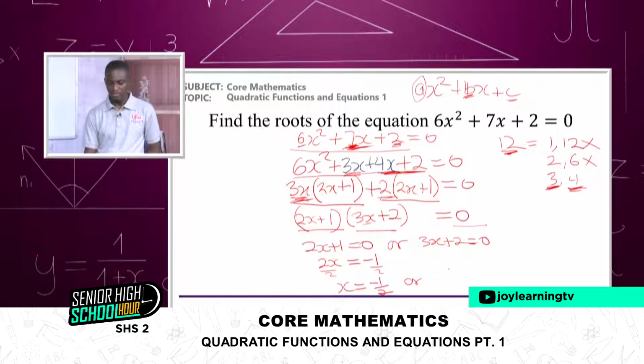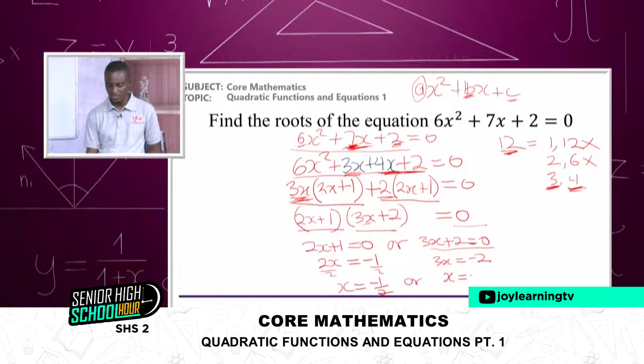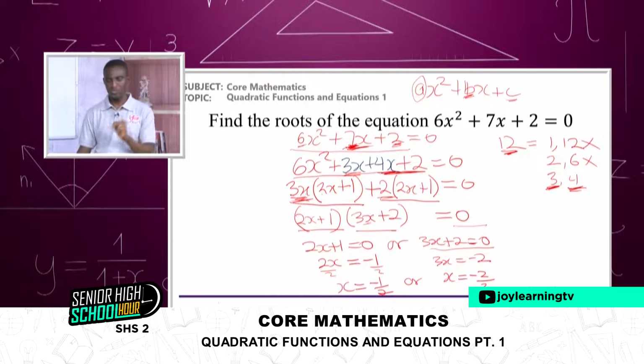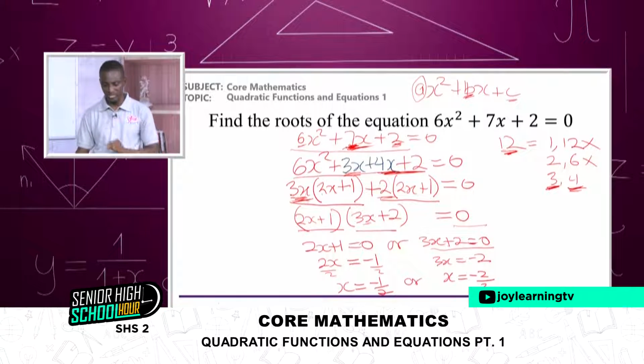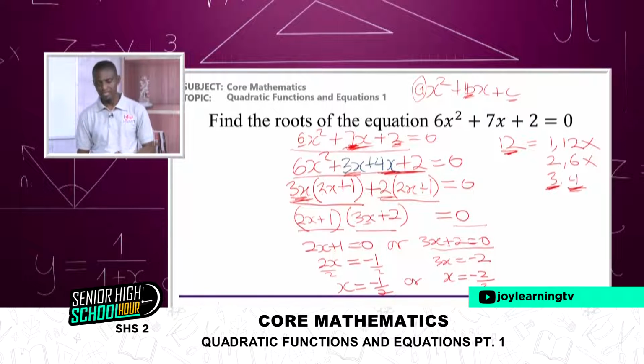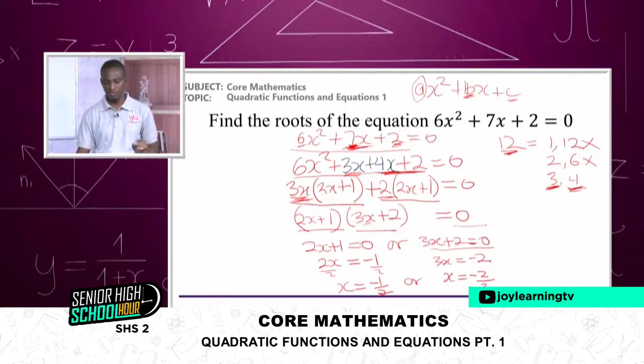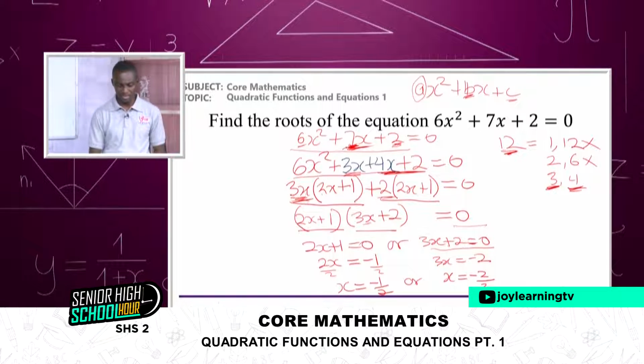Or if it is this one, we have 3x is equal to negative 2. Divide both sides by 3, we have x is equal to negative 2 over 3. The solutions of this quadratic equation are negative half and negative 2/3. These are the roots of this equation, and this is how we find the solution to the quadratic equation.